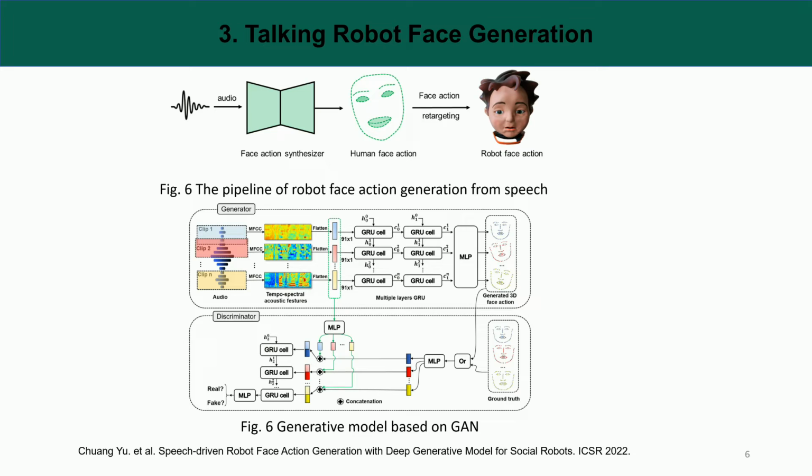The generator contains two layers of GRU and MLP layer. Firstly, MFCC as audio representation are extracted from the overlapped audio clips. The MFCC feature sequences go into two layers of GRU. The following MLP layer generates the synchronous 3D facial action sequence. The discriminator works to distinguish whether the facial action sequence and speech audio match with each other. The audio clip representations and the facial action sequence are input to two MLP layers. The following concatenation layer fuses the two modal features in each time step, whose output is input to a GRU layer. In the final GRU cell, an MLP layer is followed to classify whether the speech audio matches the 3D facial action sequence.